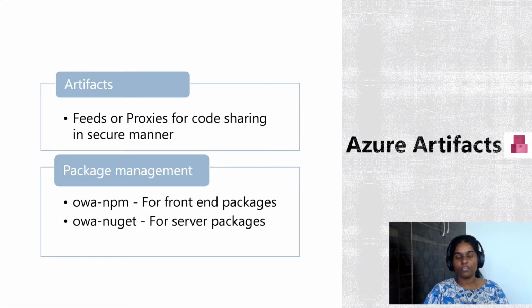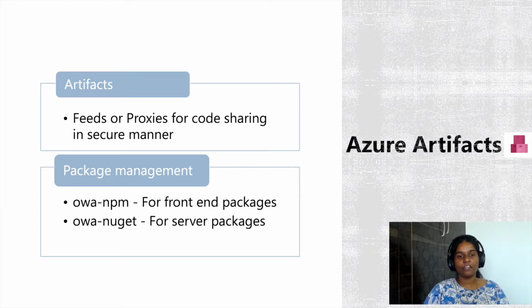Suppose you are consuming directly from the external repository or resource, you might not have greater control over when that package updates. Using Azure Artifacts, you can keep a copy of that third-party library which you want to consume, and it's up to you when you want to delete, update, or consume it. So, in short, these artifacts are nothing but proxies which will help you consume the code in a secure manner.